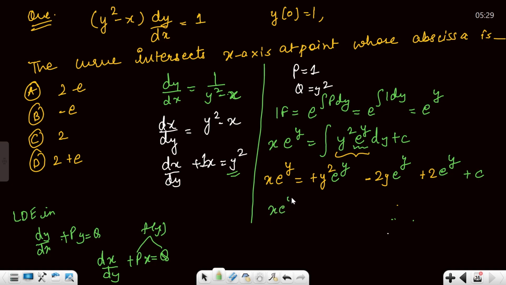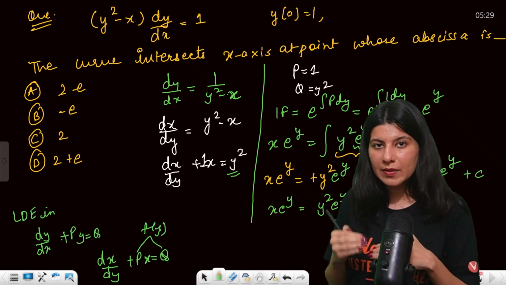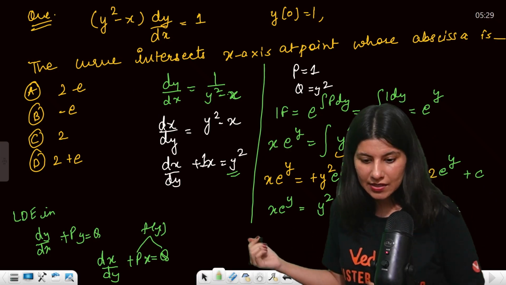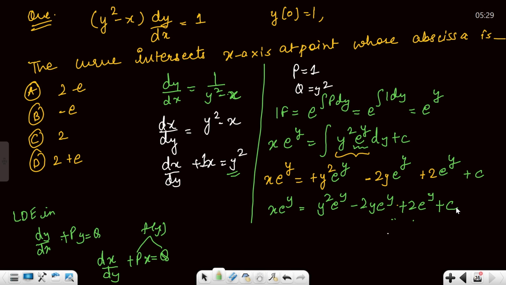So x e raised to power y equals y square e power y minus 2y e raised to power y plus 2 e raised to power y plus c. Although you can apply by parts, you have to apply it multiple times to get the result. But this is the answer. So yeah, this is your correct thing. Have a look. Let me know.